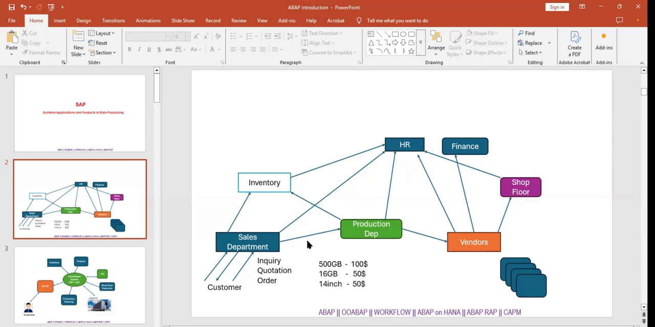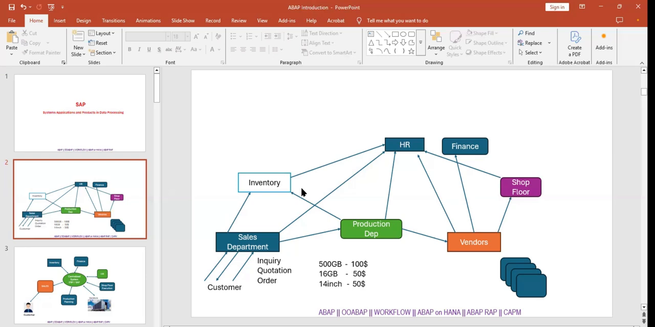Yes, because here there is no software to communicate and interact with the different departments. So we have to interact in person or by call. As of now, before any software, this is the manual process. Every day we are doing business this way.